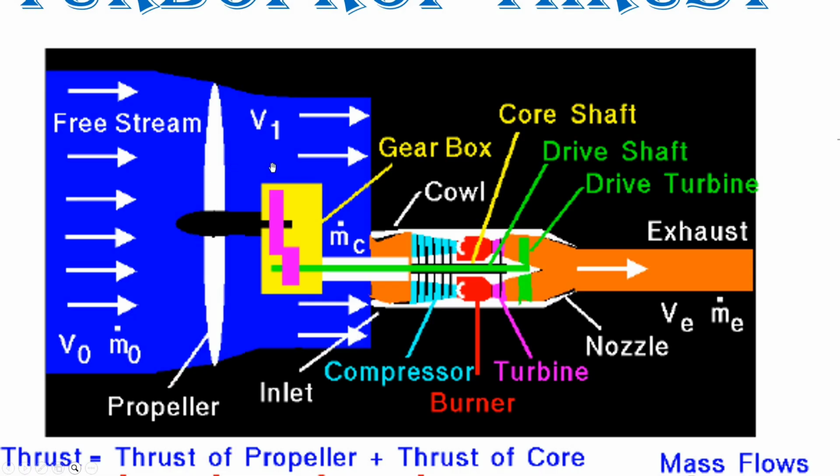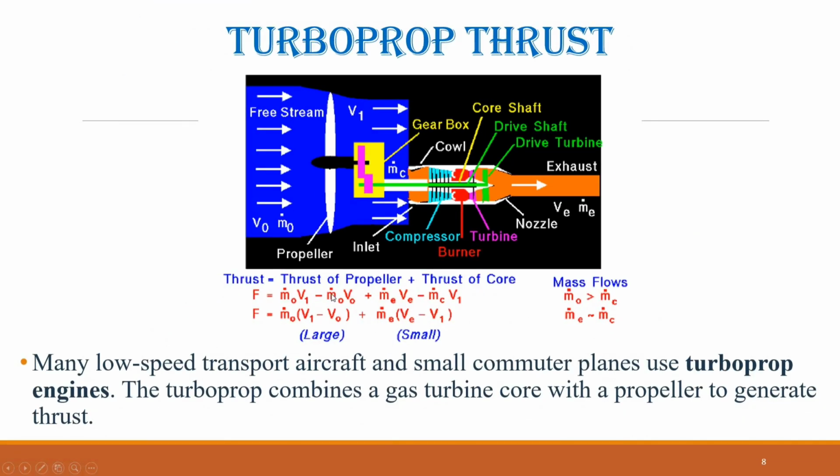The thrust of a turboprop is the sum of the thrust from the propeller and the core. Using the basic thrust equation for each component, we can write the net thrust is equal to the mass flow rate in the free stream multiplied by the velocity at the exit of the propeller minus the mass flow rate in the free stream multiplied by the free stream velocity, plus the mass flow rate exiting the core multiplied by the exit velocity of the core minus the mass flow rate entering the core multiplied by the velocity into the core.